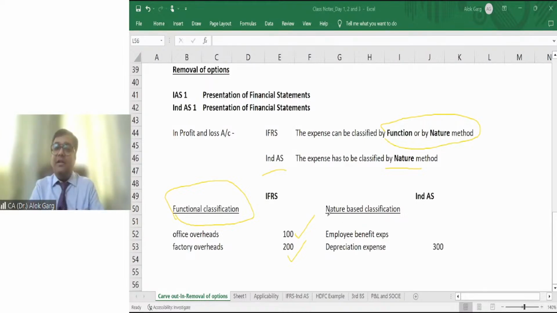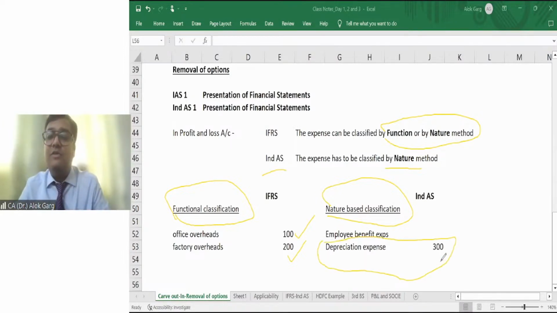But the nature based classification says that whatever depreciation has been there, doesn't matter. It is on factory, it is on office, doesn't matter. You have to show the expense by the nature, and by the nature, it is a depreciation. So you have to show the depreciation expense as a whole. Is that clear? In IFRS, both the methods are allowed. The functional classification is allowed as well as nature-based classification is allowed.